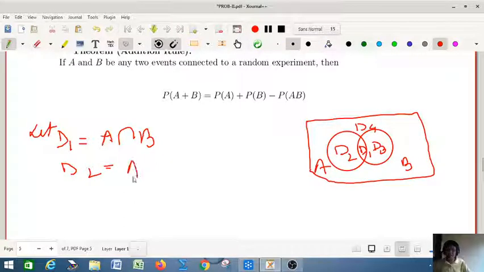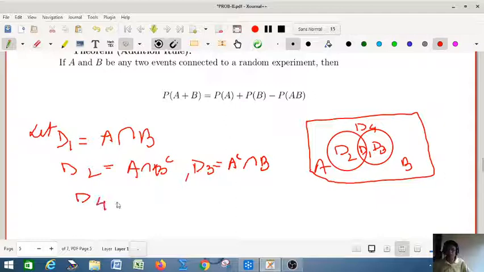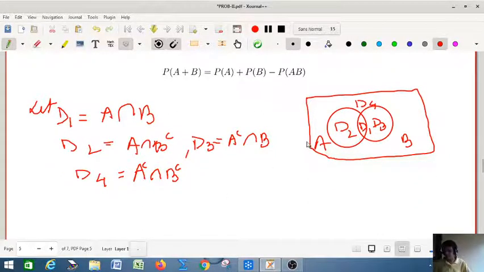D2 is A intersection B complement. What is your D3? D3 is A complement intersection B. And what is your D4? D4 is A complement intersection B complement. Okay, so this is the notation.